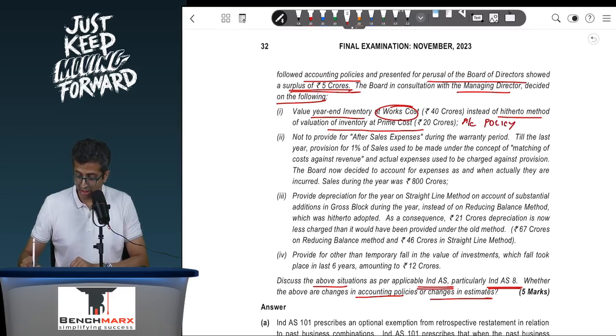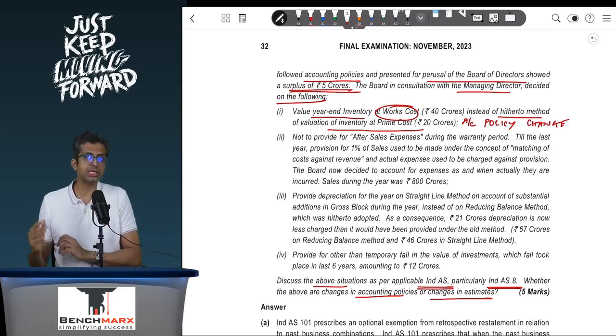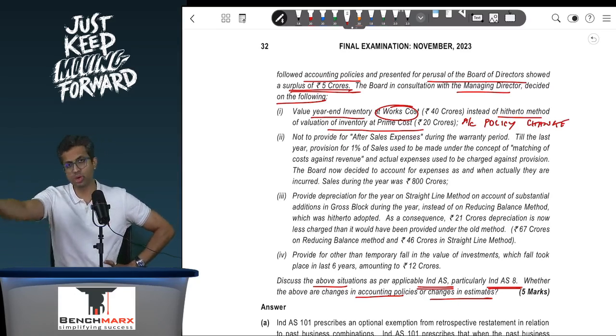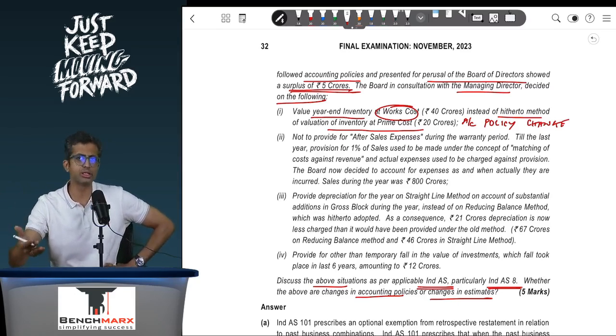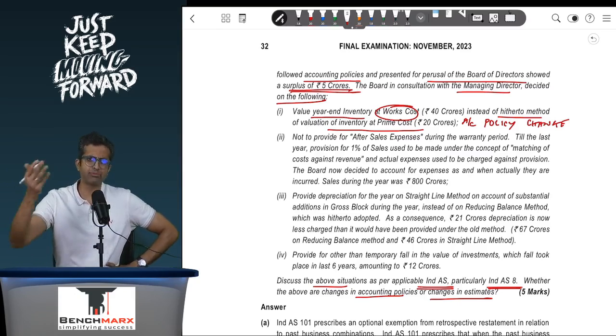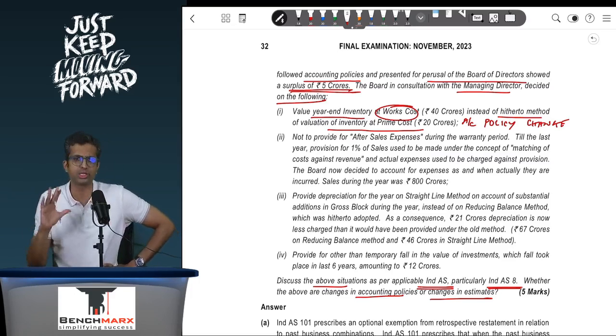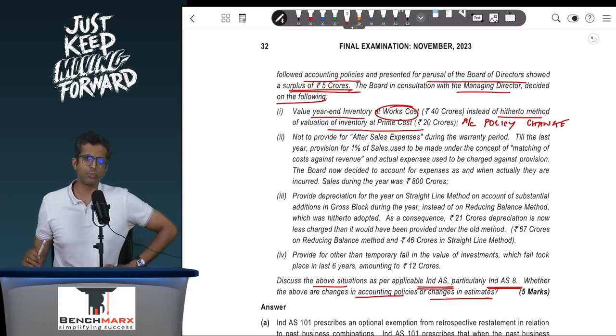Now ideally one can also show that this is an error, because Ind AS 2 never allows you to record anything at works cost. If Ind AS 2 were to be followed, then the true recognition should be based on including the overheads, and hence if you have not done that, that is an error which requires a retrospective restatement. The Institute over here has treated this to be an accounting policy change, which is also a retrospective restatement. But in my opinion, we can also show this as an error, though ICAI has shown this as an accounting policy change.